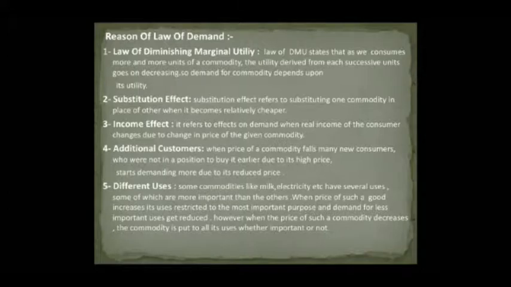Last, different uses. Some commodities like milk, electricity, etc. have several uses, some of which are more important than the others. When price of such a good like milk increases, its uses get restricted to the most important purpose, like drinking, and demand for less important uses like cheese and butter etc. gets reduced. However, when the price of such a commodity decreases, the commodity is put to all its uses, whether important or not.